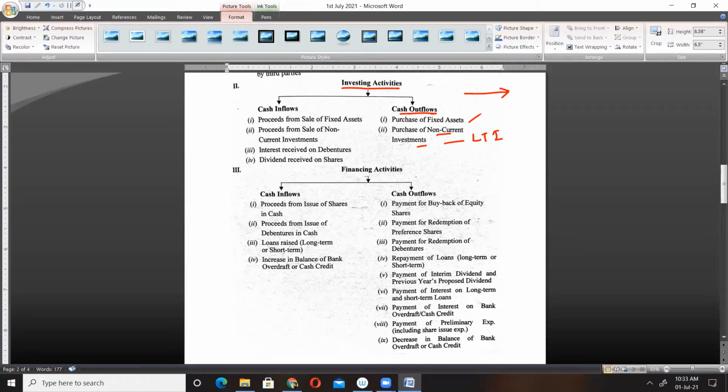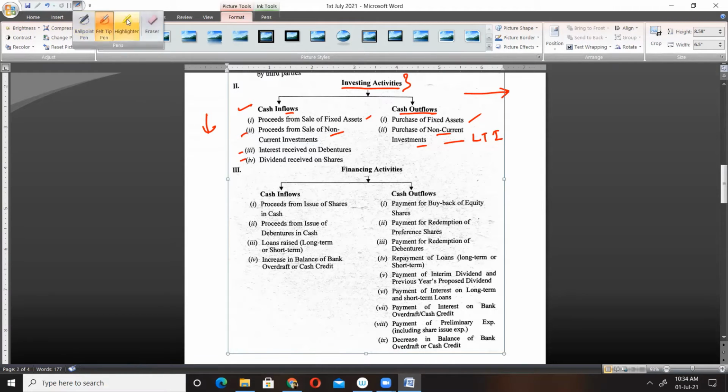Next, cash inflow. Cash inflow means cash coming into the business. This cash will come into the business due to investing activities when the firm sells off these investments and these fixed assets. Number one, proceeds from sale of fixed assets. Next, proceeds from sale of non-current investment. Next, 3 and 4 are important.